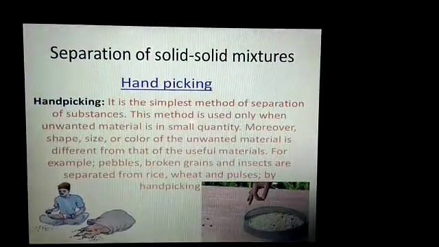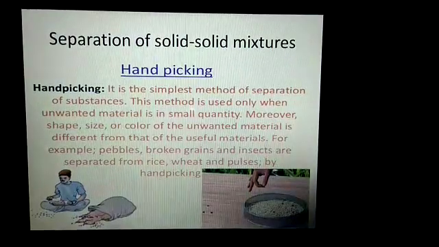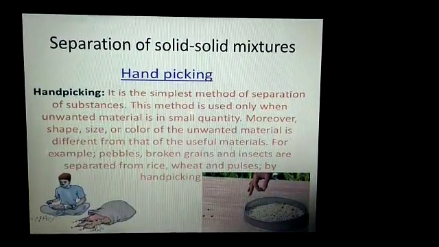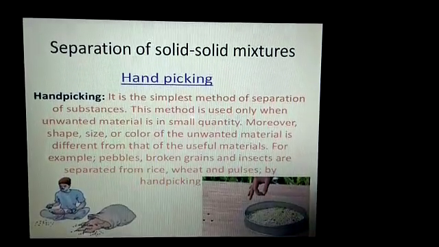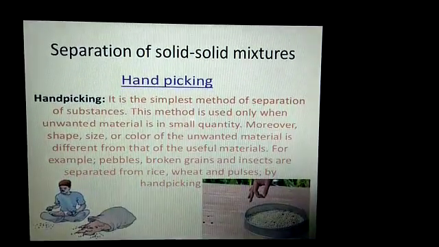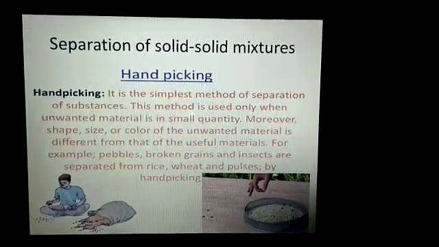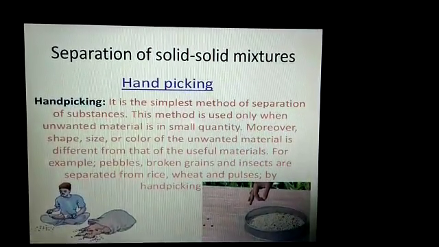Now in order to separate the solid-solid mixtures, the first method applies when the different components of any mixture are both in solid state, meaning it's a solid-solid mixture. So the first method we will apply in order to separate solid-solid mixtures is hand picking.